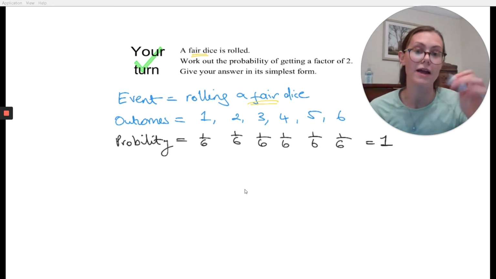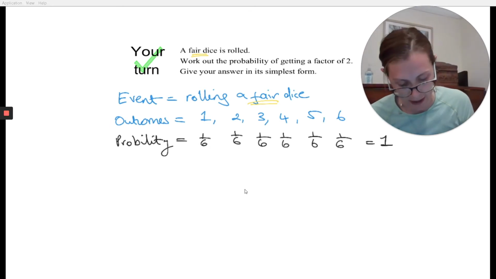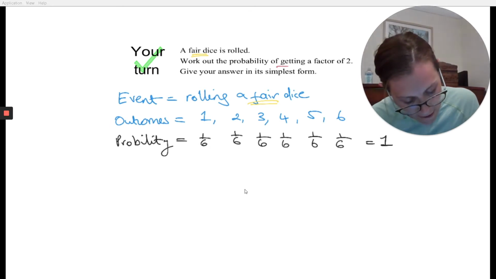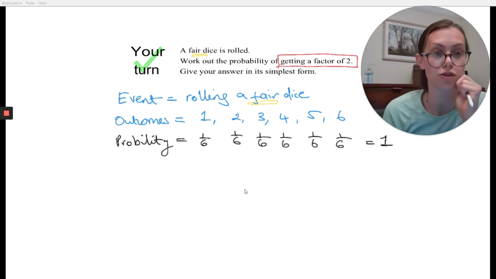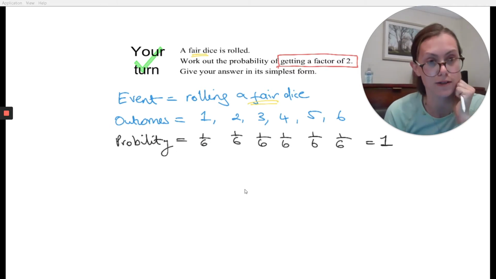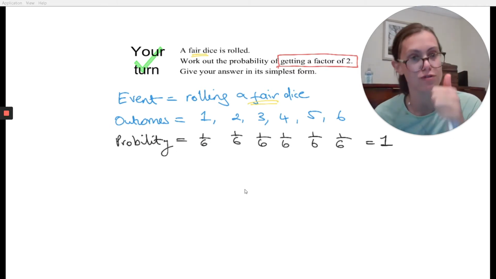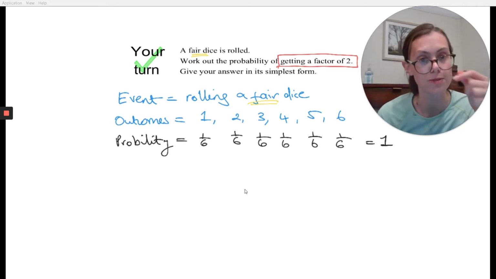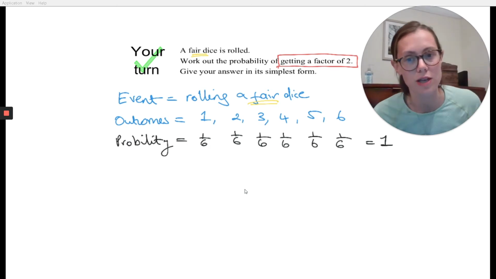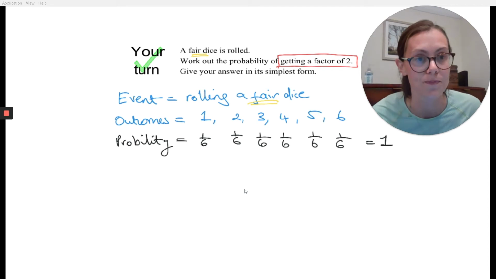This time, I now want to have a look at what the actual criteria is. So it says the probability of getting a factor of 2. So again, I'm going to set you 2 things to do now. I would like you to list me the factors of 2, like we've done when we've done factorising, like we've done when we've done surds. So list me the factors of 2, and then I want you to circle any outcomes on this list that are a factor of 2. So pause now.